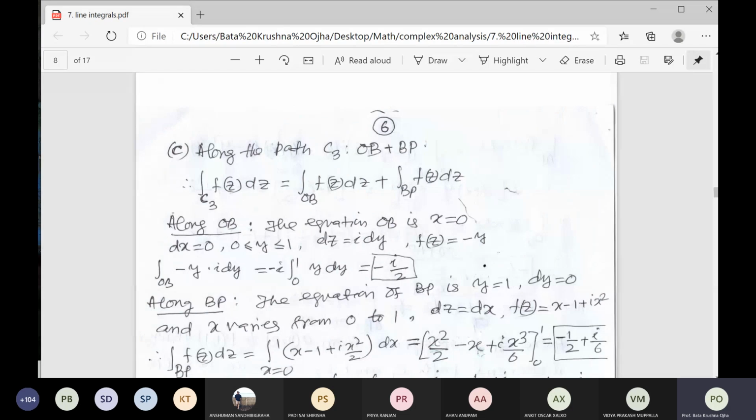C3 is split into OB plus BP. Find the equation of OB. That is the y-axis, so the equation of OB is x equal to 0, so automatically dx is equal to 0, and y varies from 0 to 1. z is equal to only iy, so dz is equal to i dy.